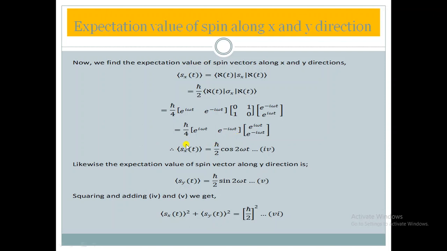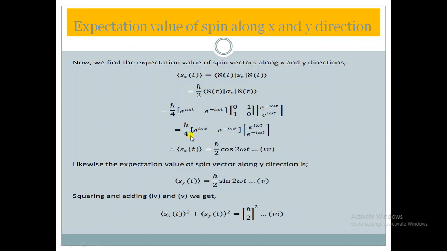And if we take 2 downside, that will transform into the form of cos x. As we know, cos x equals e to the power ix plus e to the power minus ix, divided by 2. So on performing that operation here, what will we get? h-bar by 2 cos, and in both terms there would be 2 omega t, so we get h-bar by 2 cos 2 omega t. This is the expectation value of spin along the x direction.